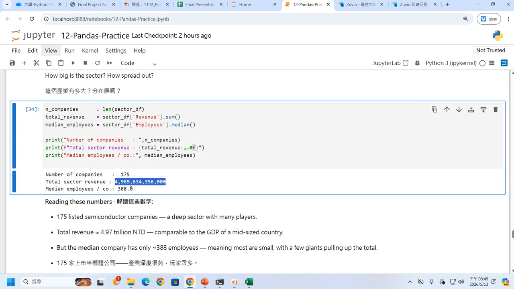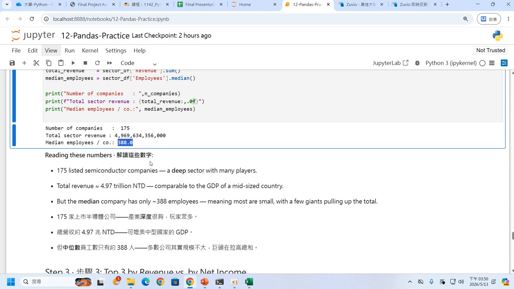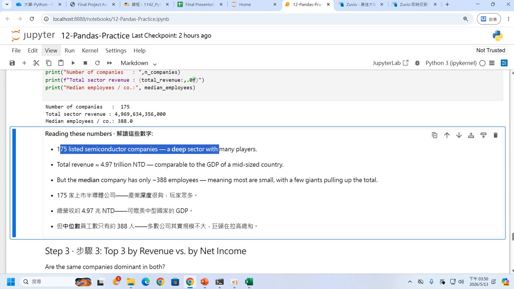So we got the total revenue, and the last one, the median employee count, is 388. So if your company has around 400 employees, maybe you are just at the median in the semiconductor industry.